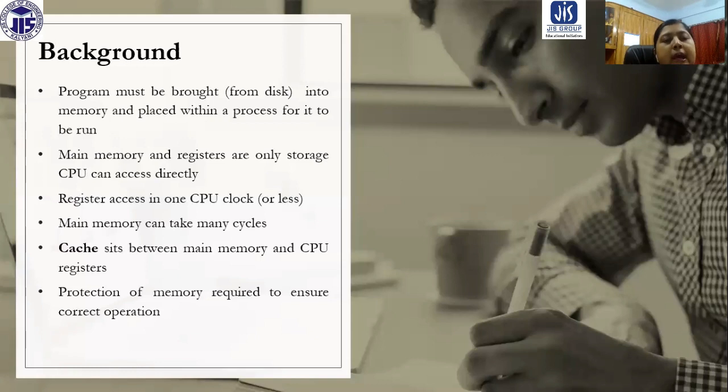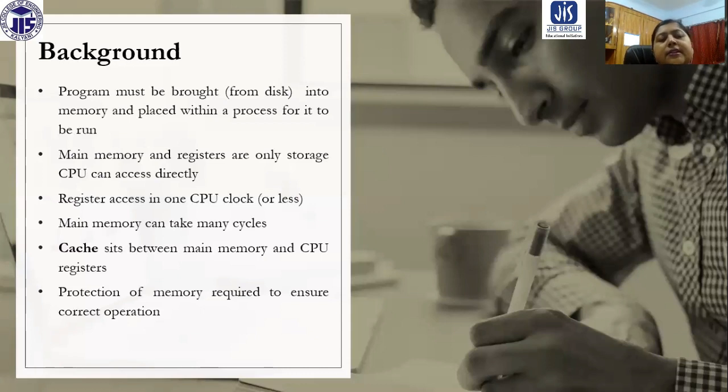Main memory and registers are the only storage the CPU can access directly. So the CPU cannot directly access disk. If a processor wants to process a process, it can directly access what? Main memory and registers only.